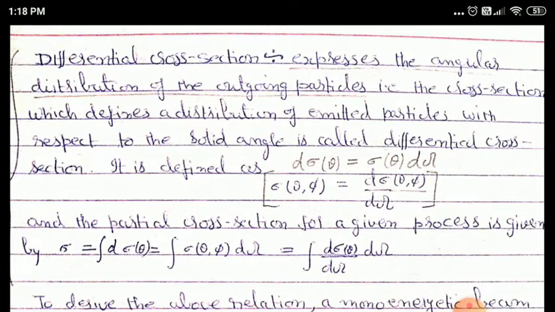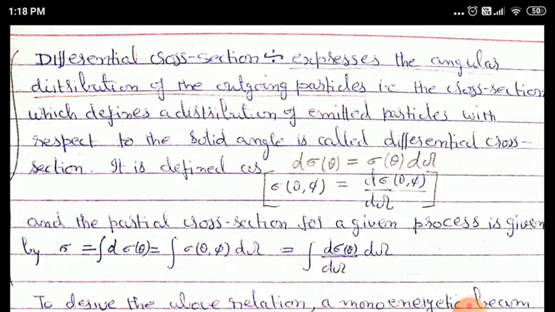So if differential cross section is given by the relation d sigma theta is equal to sigma theta d omega, then we can find out the total partial cross section for a scattering process. Basically, this is not a total nuclear interaction cross section. This is actually the total scattering cross section because it represents the cross section for a particular process, that is scattering process.